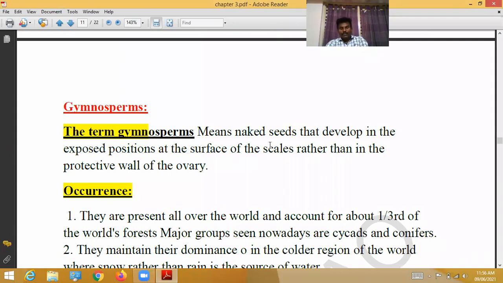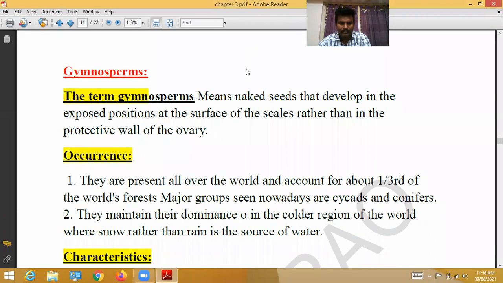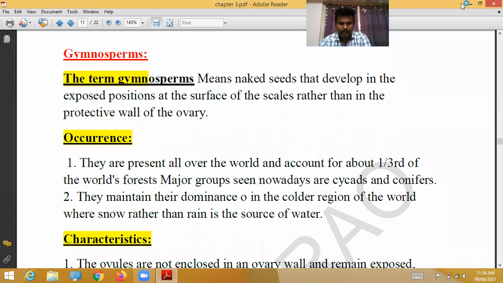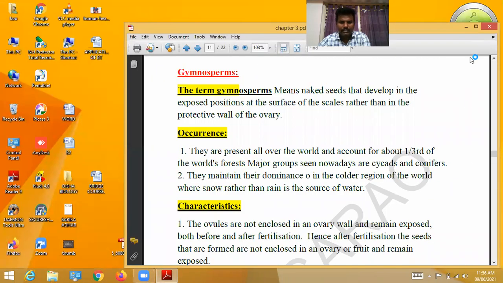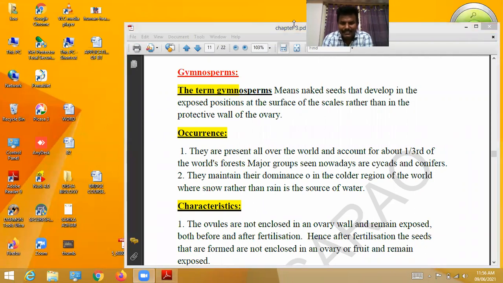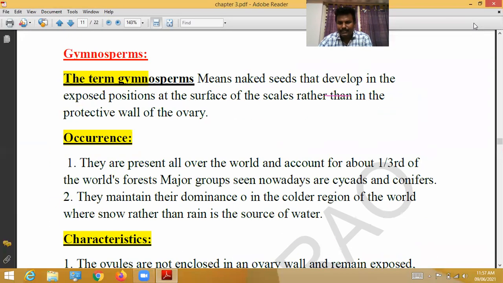Okay, so this is the explanation about pteridophytes. Next, gymnosperms. The term gymnosperms means naked seeds. The seeds develop in exposed positions on the surface of the leafy scales, rather than in the protective wall of the ovary. So they are produced on the scaly leaves.